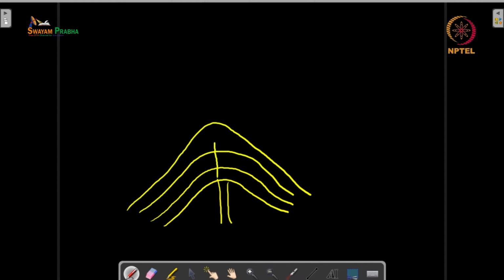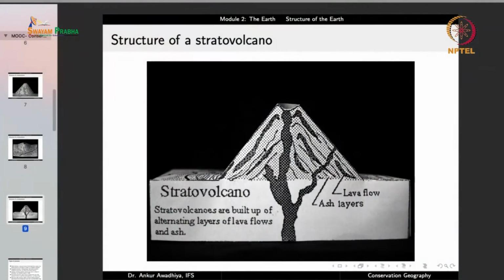And at each of these points the conduit is now getting taller and taller. So basically these stratovolcanoes are very much like layered structures. They are very much like the layers of an onion. And so this is how a stratovolcano will look. Now the benefit of a stratovolcano for us is that it is giving out lava that we can analyze.